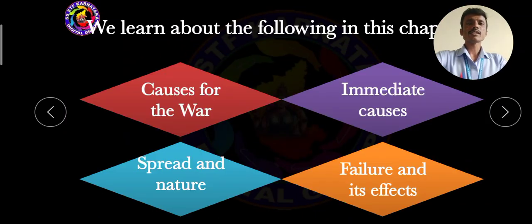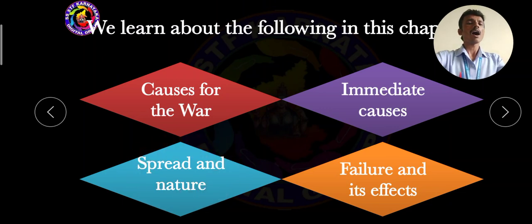Well, dear students, in this chapter we have to learn some of the important following aspects, like what are the causes of the first war of Indian independence? Then, what is the immediate cause for the first war of Indian independence?